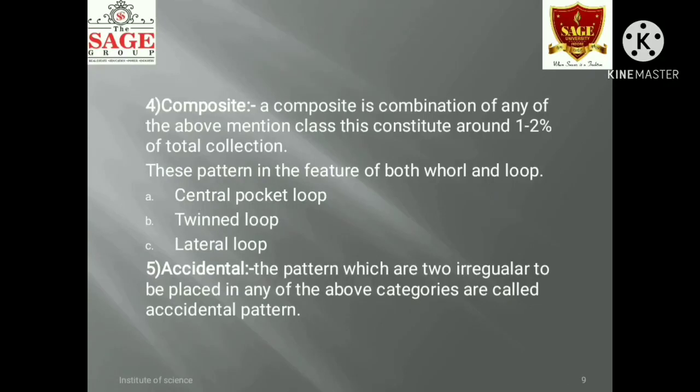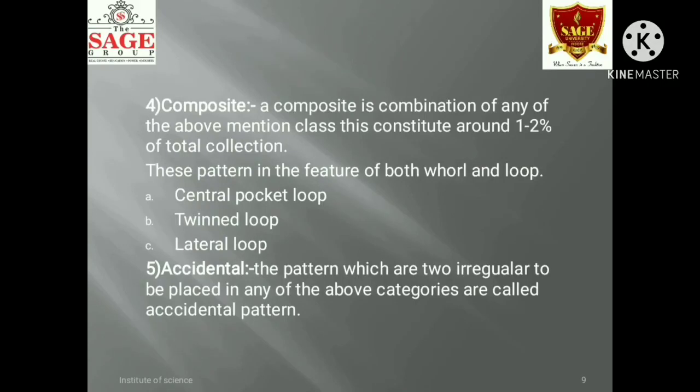This pattern has features of both whorl and loop. Central pocket loop: this pattern combines features of both loop and whorl. Next is the twin loop. This is basically a double loop pattern formed by two loops either overlapping or surrounding each other, in which the ridges surrounding the core terminate on opposite sides of the delta.